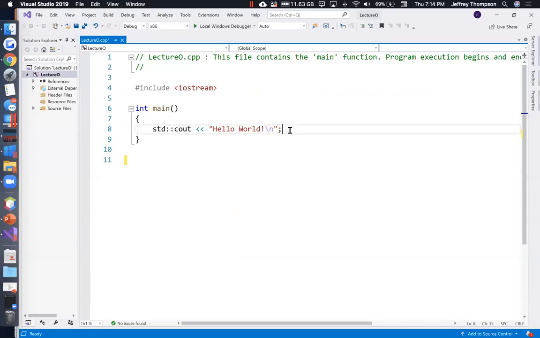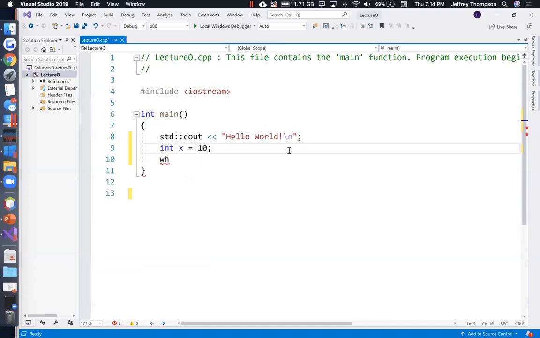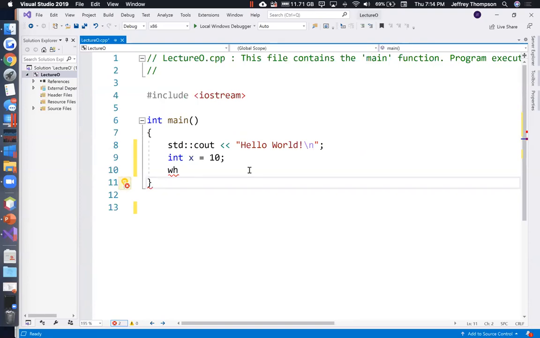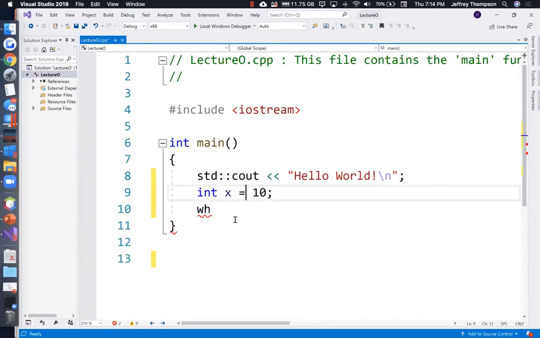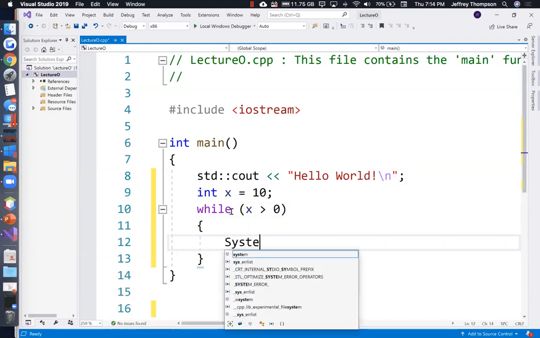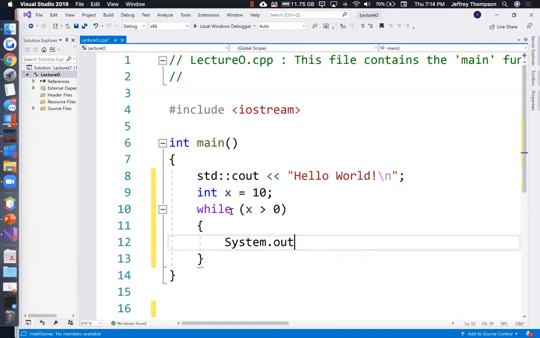We could declare a variable, int x is equal to 10. Let's zoom in a little bit more. There we go. So while x is greater than 0, and we'll print a message, right? System.out. Wait, that's Java. Sorry.